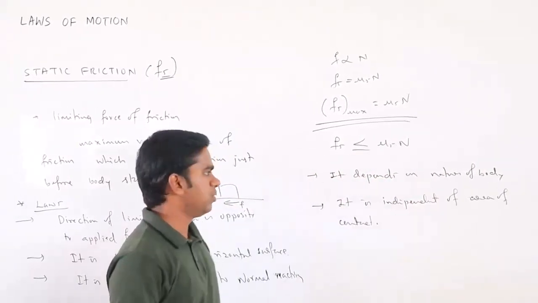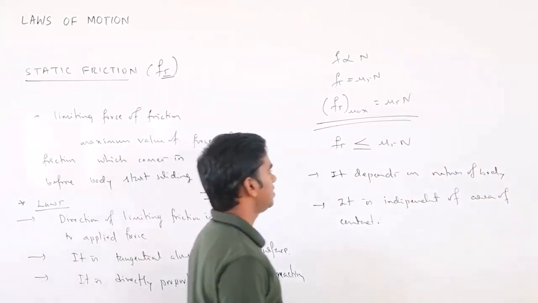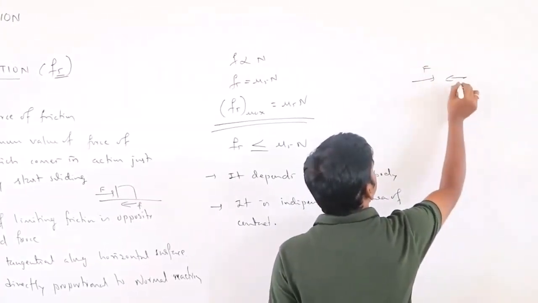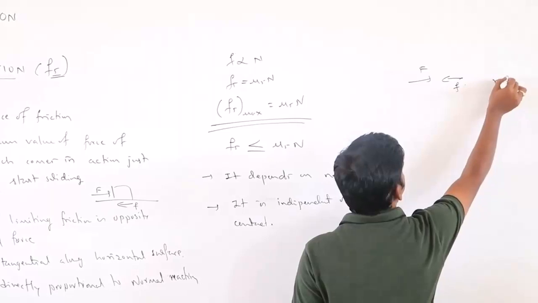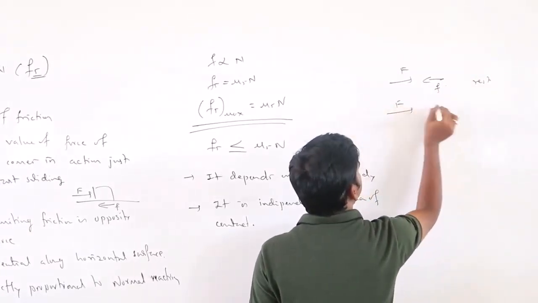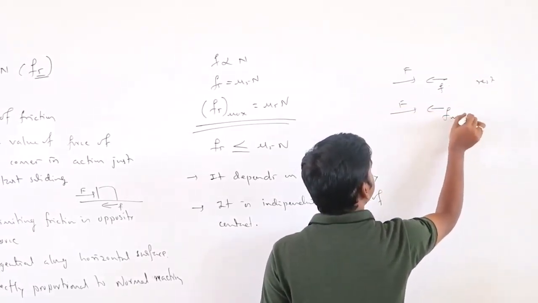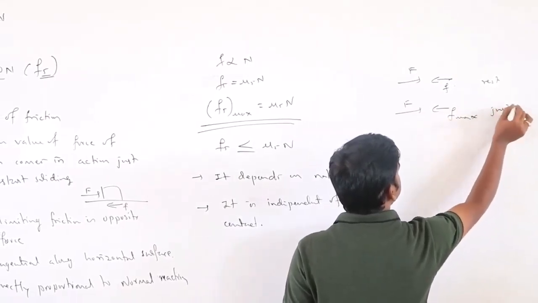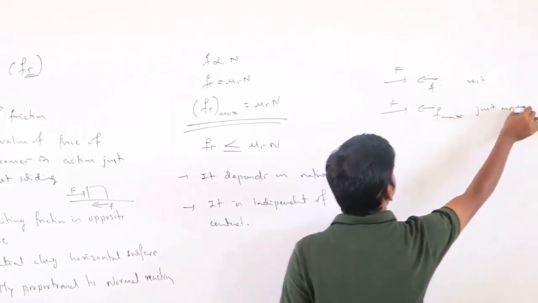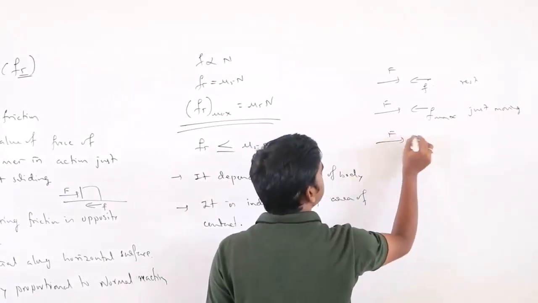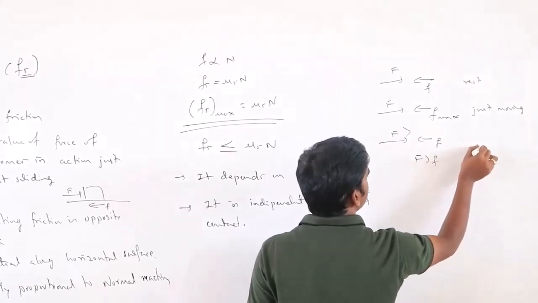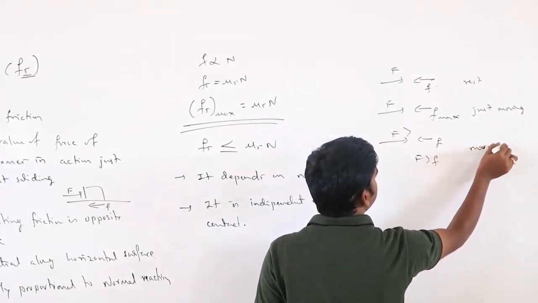Suppose if the applied force is less than friction, the body will be at rest. If it is equal to the maximum friction, the body is still at rest, but it will just start moving. If the applied force is more than the frictional force, obviously the body will move.